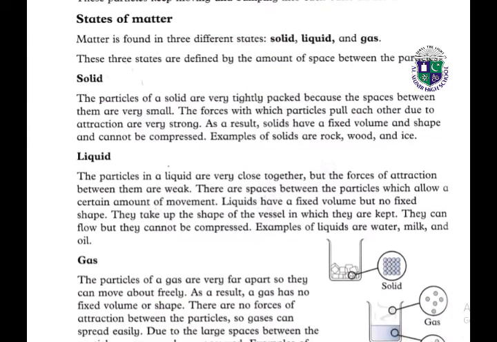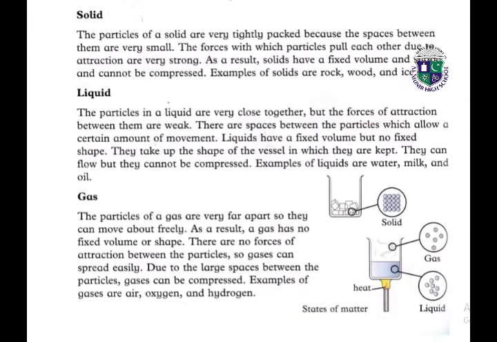First of all, look at the solid particles. In this state, the particles of a solid are very tightly packed because the spaces between them are very small. The forces with which particles pull each other due to attraction are very strong.